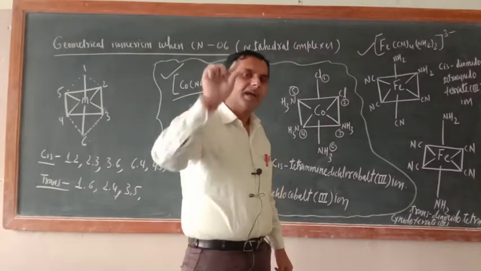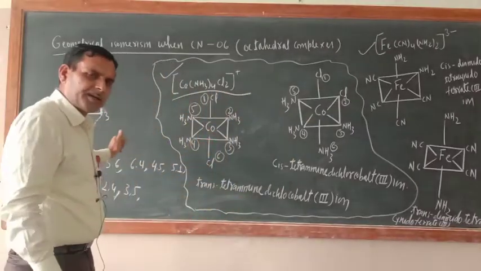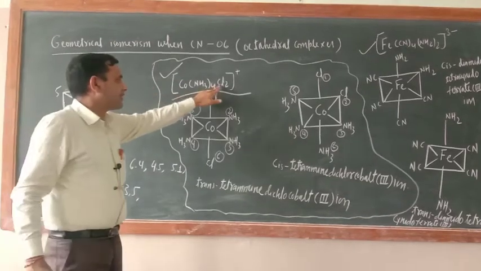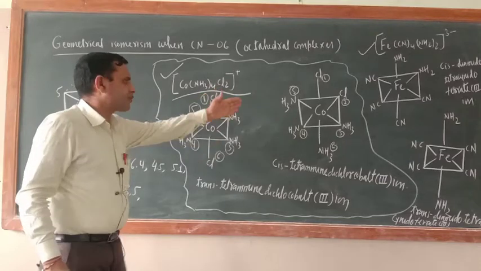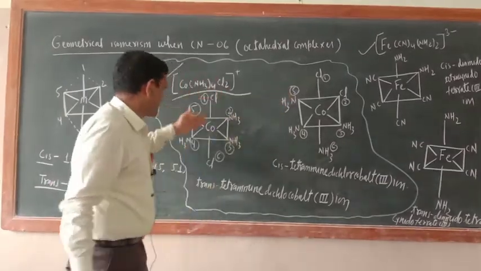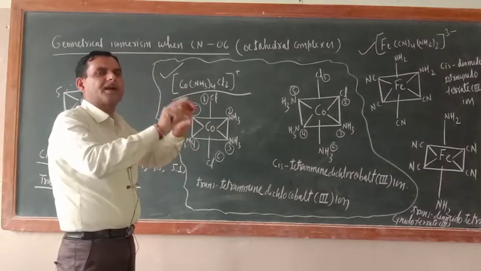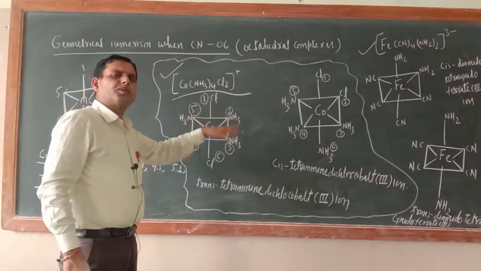The ligand which is less, you fit into the cis and trans position. Here the ligand which is less is chloro. So in case of trans, 1-6 position, you have to fit that ligand. You have to concentrate on the ligand which is less in number, and in the rest of the positions you put the other ligand.